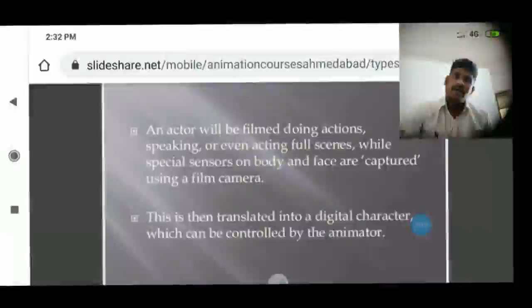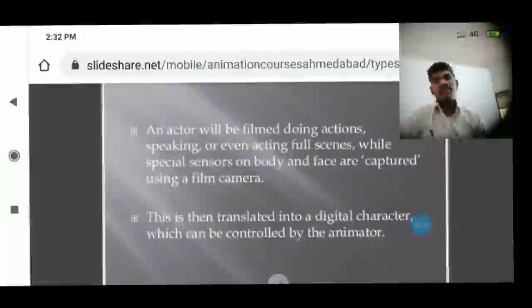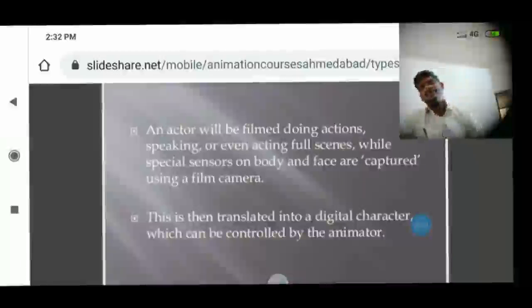An actor is filmed doing actions, speaking, or even acting full scenes, while special sensors on the body and face are captured using a film camera. The hero, the one acting as the hero, is a simple man, but he performs very supernatural actions.